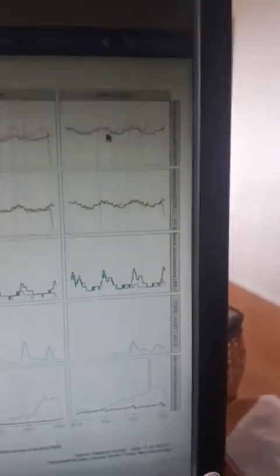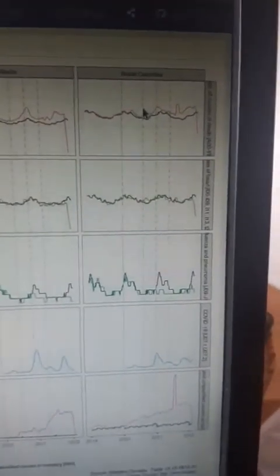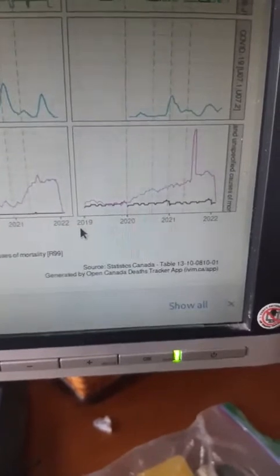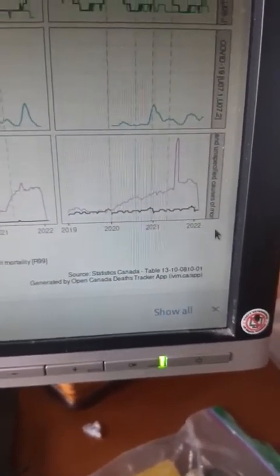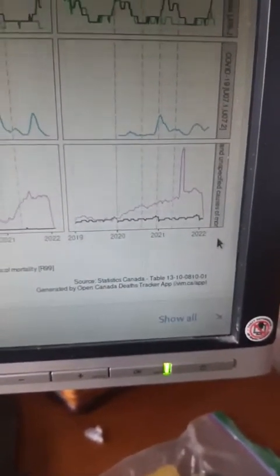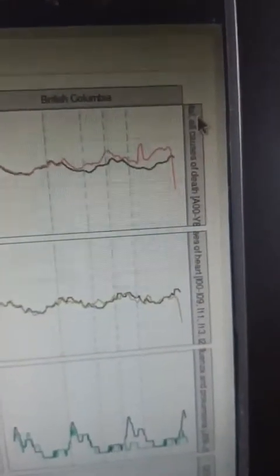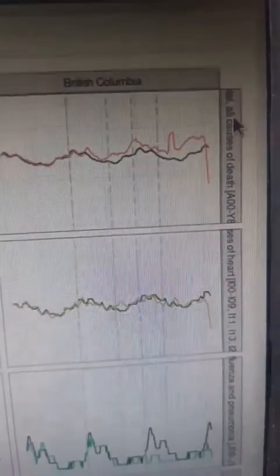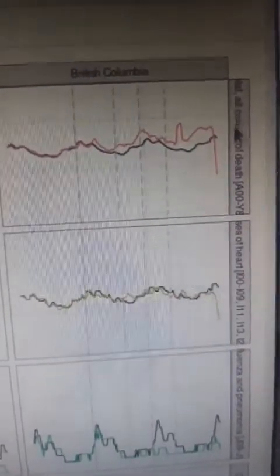So for British Columbia, what you see here is from 2019 to the beginning of 2022 by different causes. Let's say this is total deaths right here.